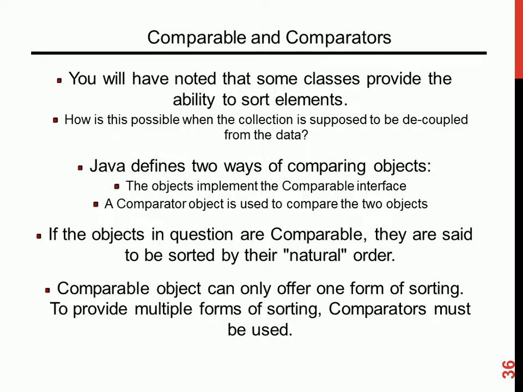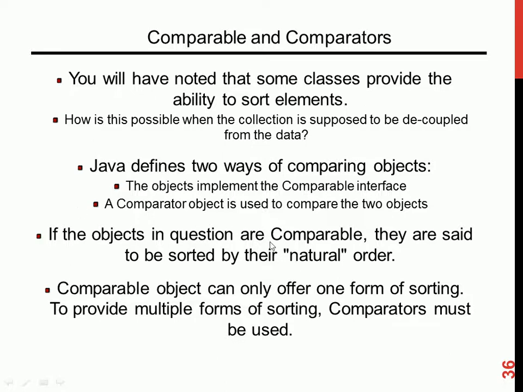So you notice that some classes provide ability to sort elements. Java provides two ways of comparing objects. An object that implements the comparable interface, and a comparator object is used to compare the two objects.